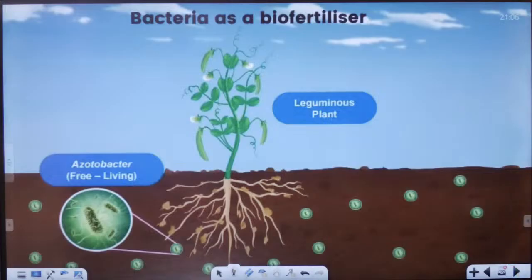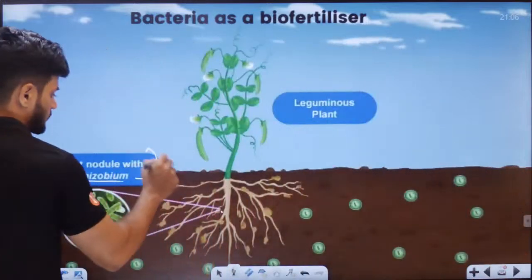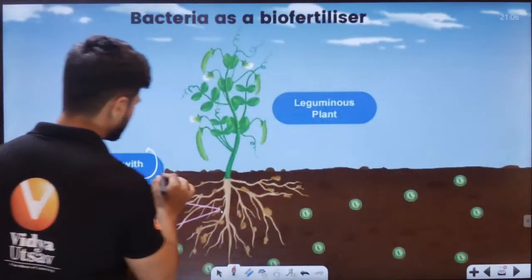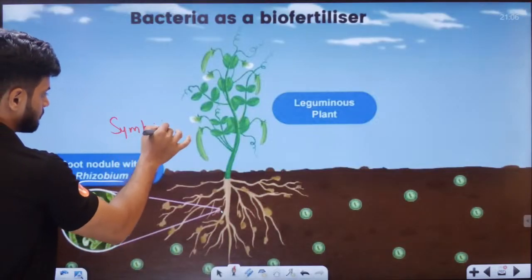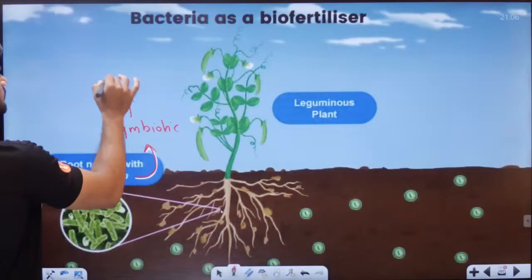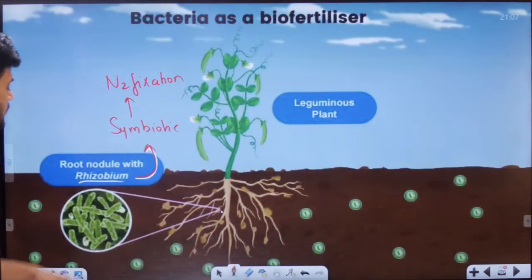Acetobacter is free living. Right, sorry, this Rhizobium is symbiotic and helps in nitrogen fixation. Okay, that is your Rhizobium, students.